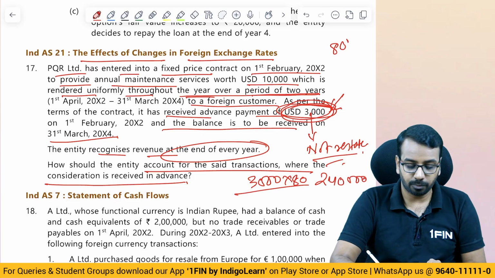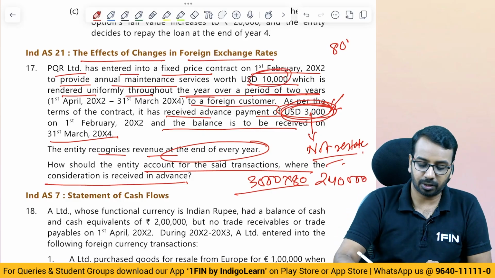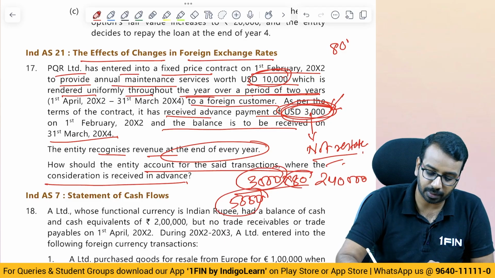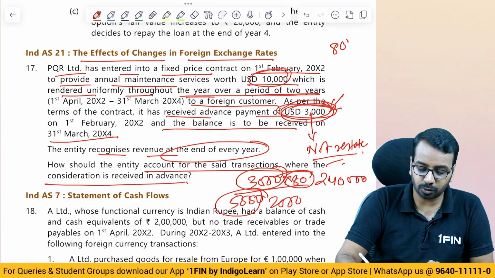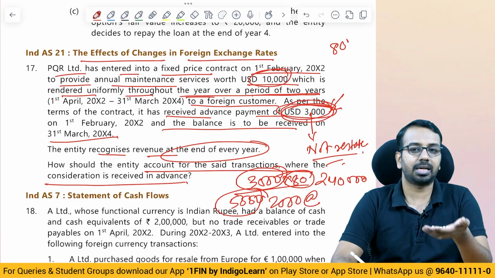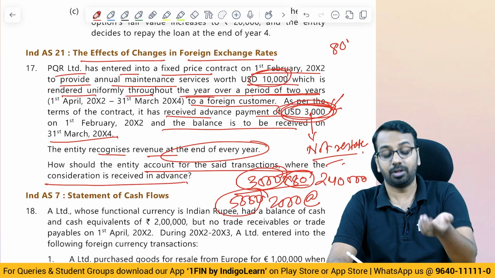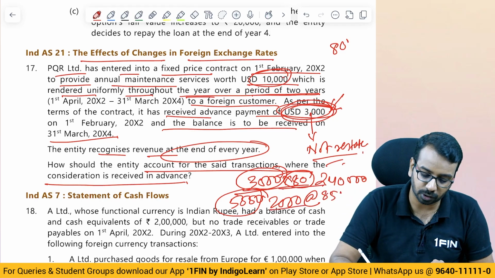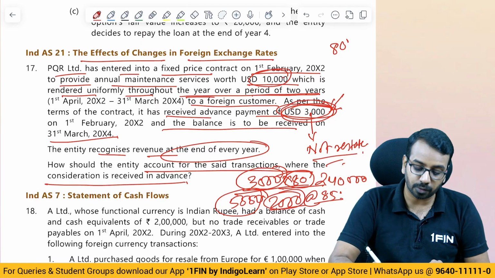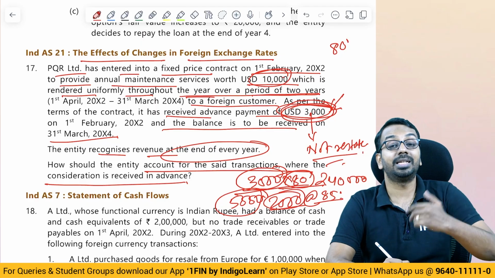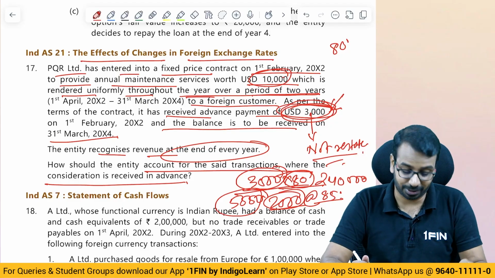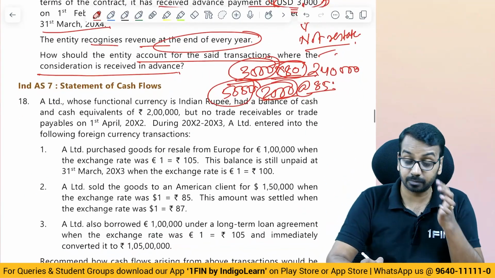So when you book revenue, in the first year, 10,000 is the total revenue. You will book first year revenue of 5,000. Out of that, 3,000 will be considered at 80 and balance 2,000 at the year end rate, because that is the rate at which the revenue is being booked. So let us say that rate is 85. So 3,000 will be booked at 80, 2,000 will be booked at 85. This 2,000 that is outstanding will be restated every year, till the time you receive the payment.